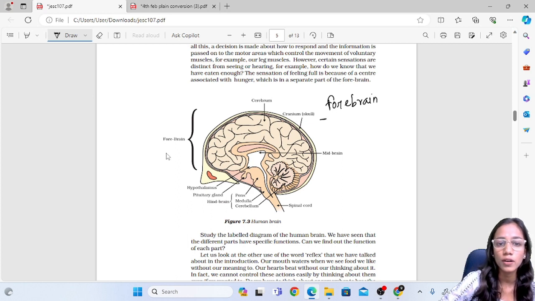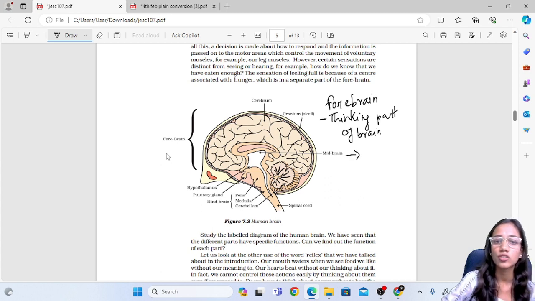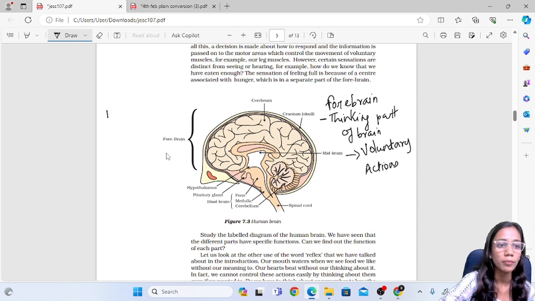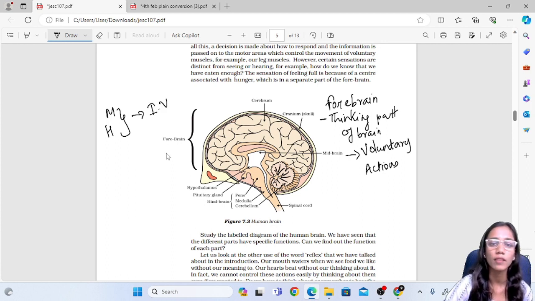The forebrain is called the thinking part of the brain. So which actions will this forebrain control? The thinking actions, that is the voluntary actions. Now next is the midbrain and the hindbrain. Both of these control the involuntary actions. Involuntary actions are controlled by the midbrain and the hindbrain.